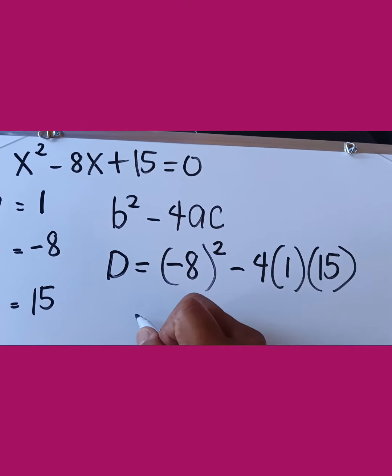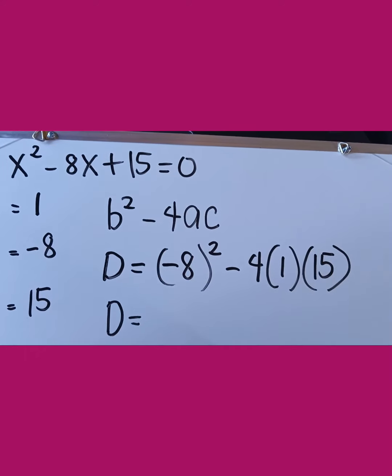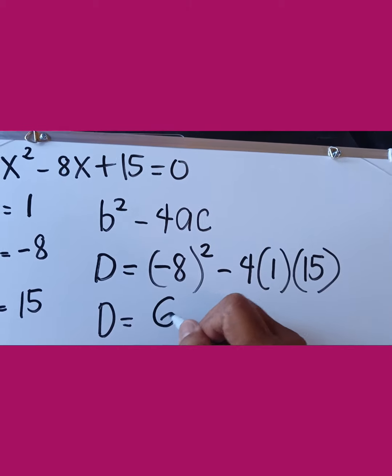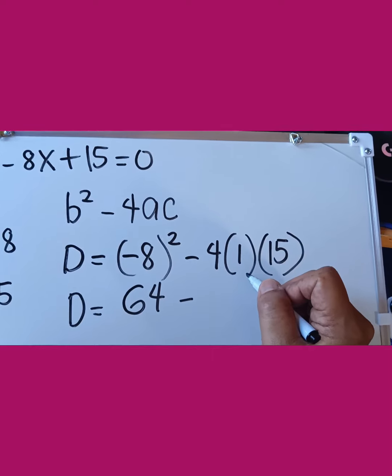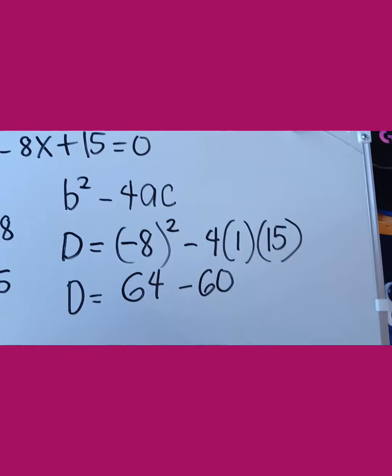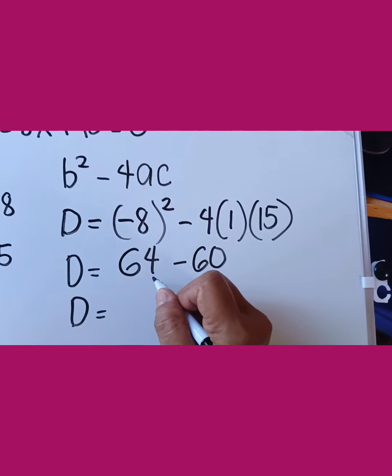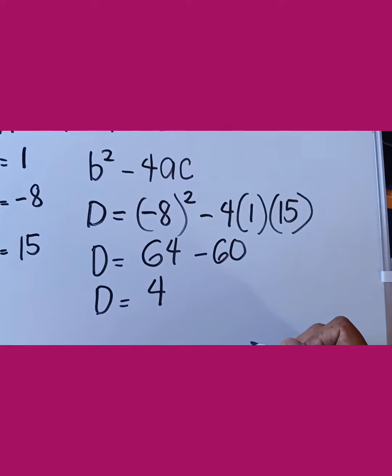So simplify the equation. D is equal to negative 8 squared is positive 64, minus 4 times 1 is 4, times 15 is 60. So D is equal to 64 minus 60 is equal to 4.